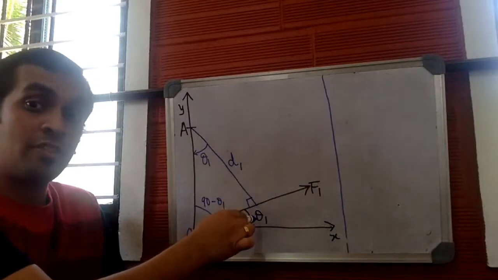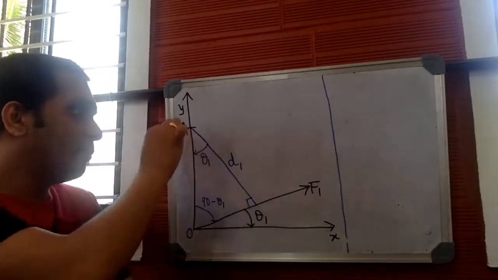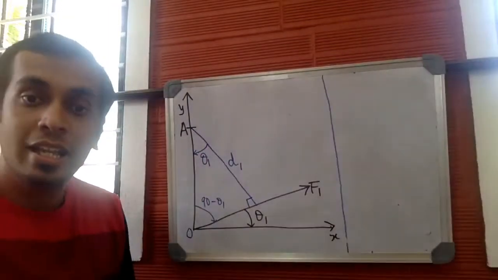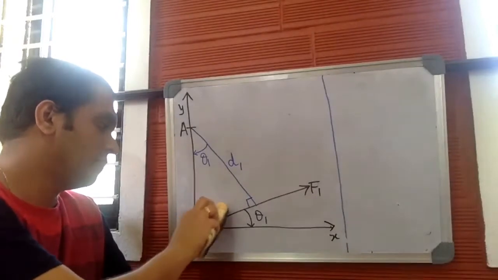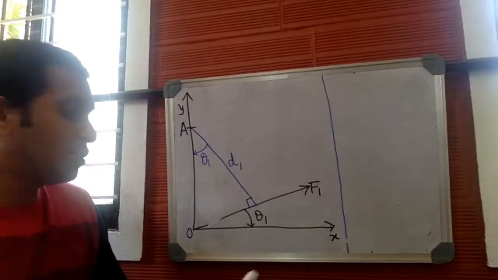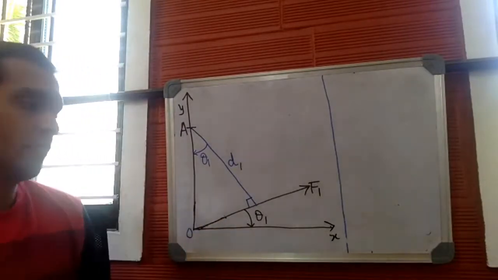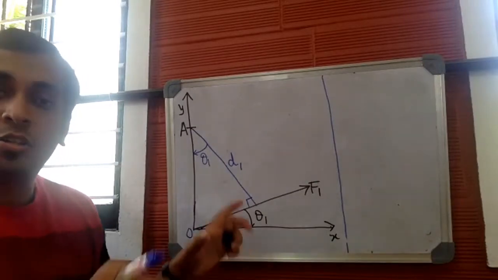This is the angle made by line of action of force with respect to horizontal, and this is the angle made by the perpendicular line from A to the line of action with respect to vertical. Both the angles should be same. I'll drop this. I don't need this for a further calculation. So let me hope this is clear. These two angles should be same. Done. Now, hope this much is clear.